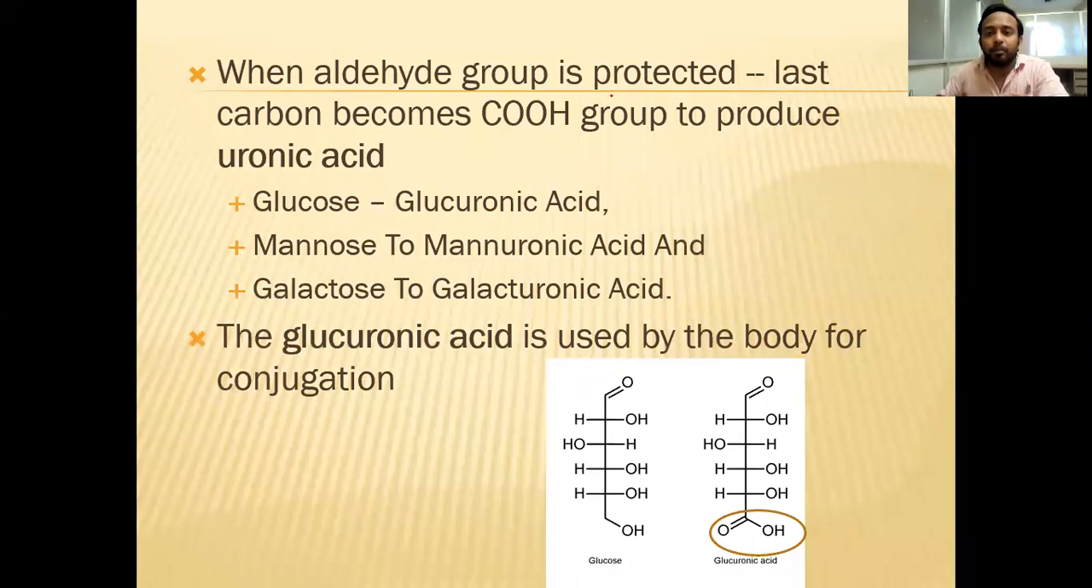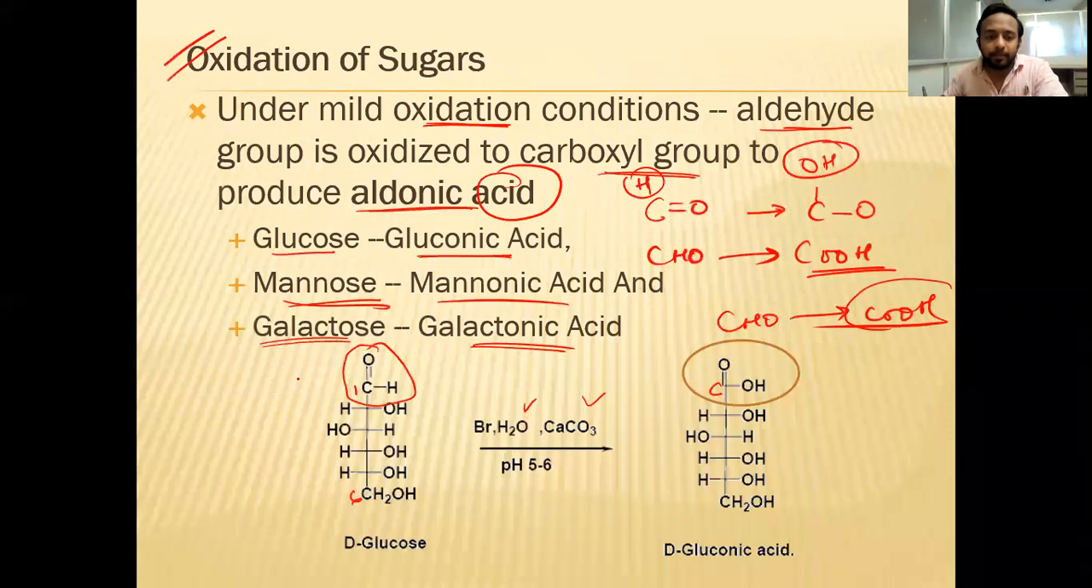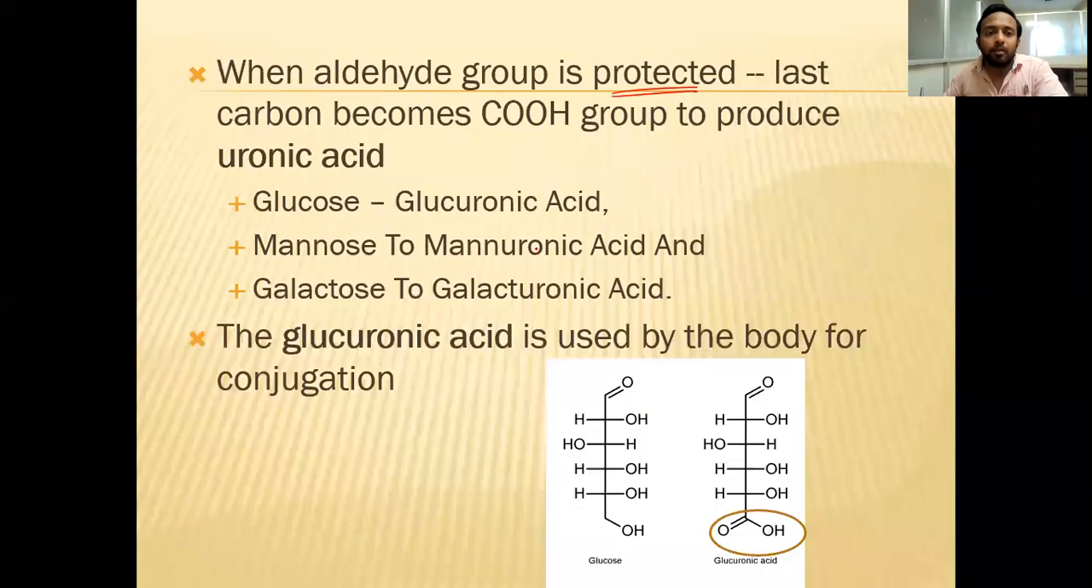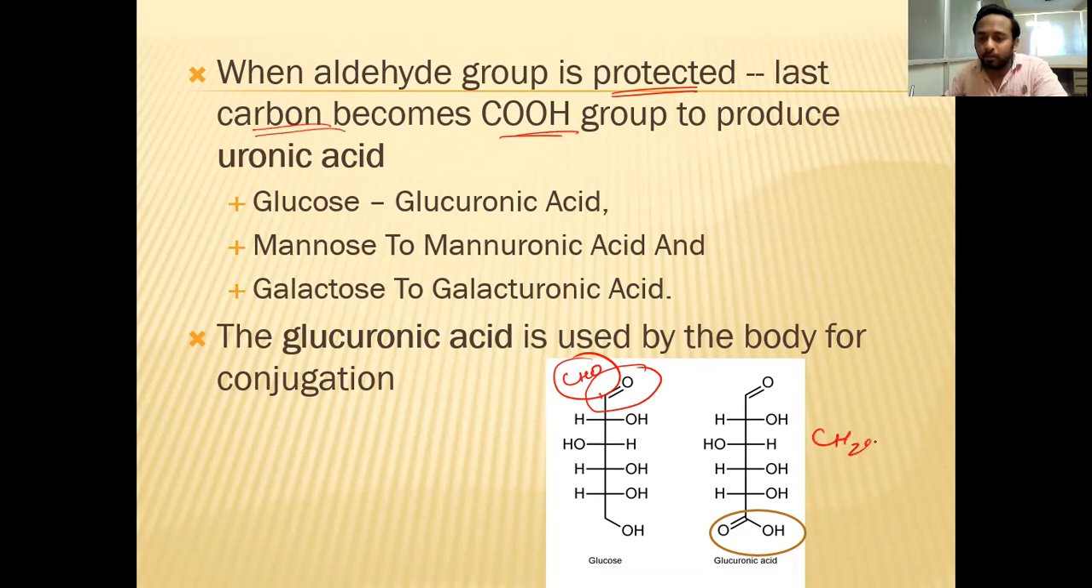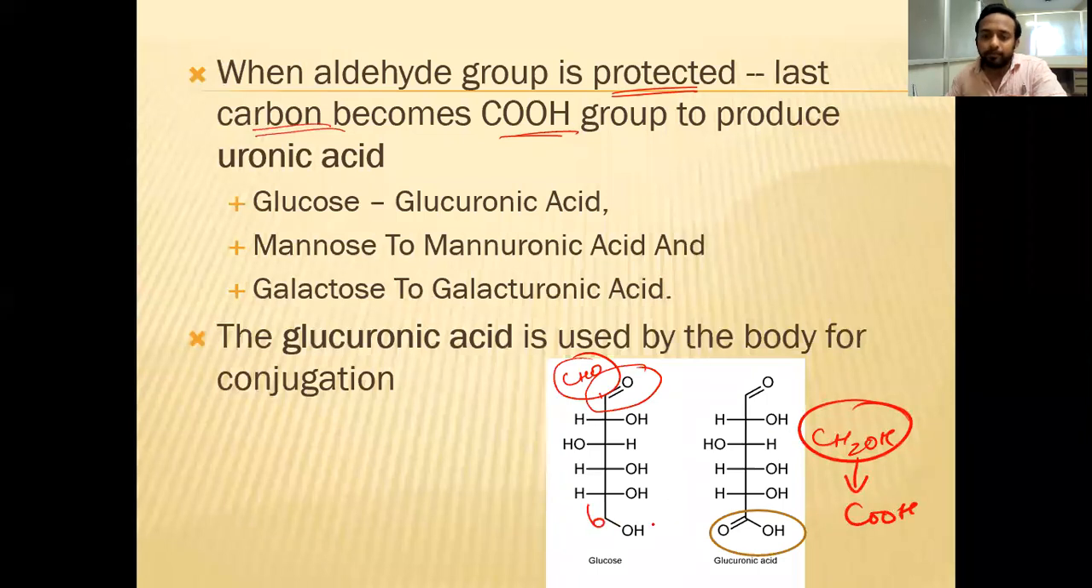When the aldehyde group is oxidized, it is forming gluconic acid. Now, if the first carbon is the same, CHO, there is no change, but the last carbon becomes COOH instead of CH2OH. It is converted to COOH at the sixth position. Now, what you call this from glucose is glucuronic acid.